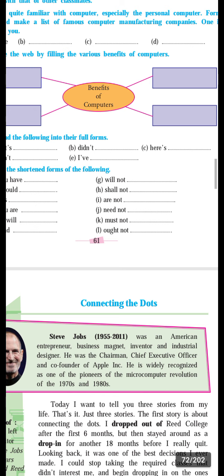He was the chairman, chief executive officer, and co-founder of Apple. He was the co-founder, meaning with his friend he founded the company Apple.